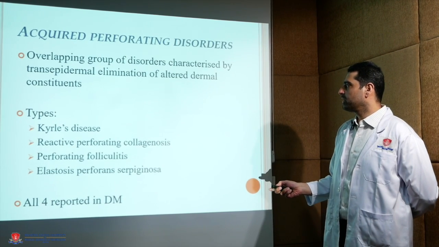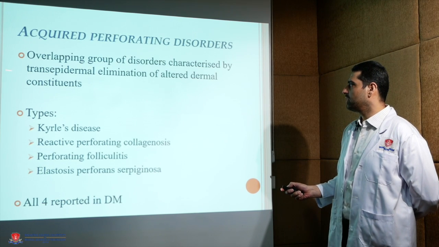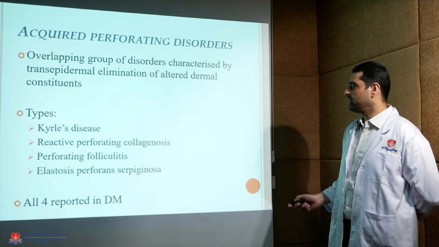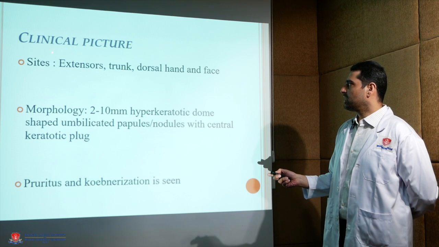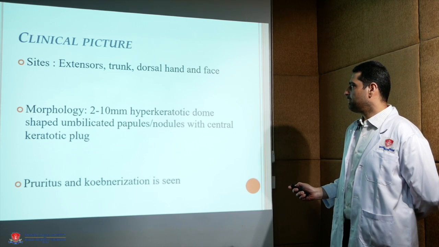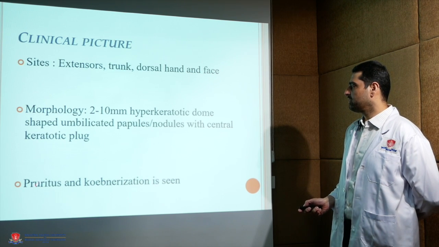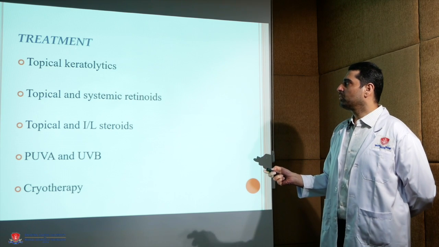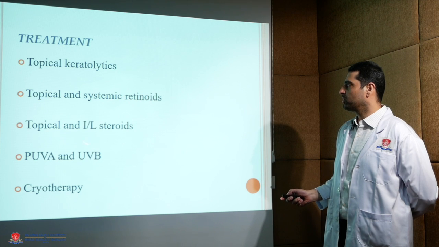Acquired perforating dermatosis is a group of disorders characterized by transepidermal elimination of altered dermal constituents. It is of 4 types and all 4 types are reported in diabetes. Usually lesions are present over extensors and trunk. Morphology wise, they are hyperkeratotic dome shaped umbilicated papules with a central keratotic plug, and pruritus and koebnerization is seen. These are usually treated with topical keratolytics, topical and systemic retinoids and phototherapy.